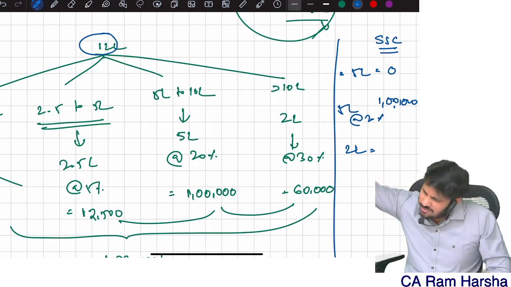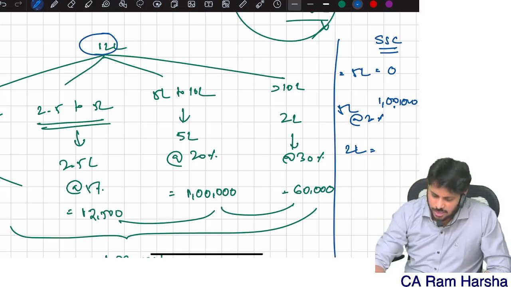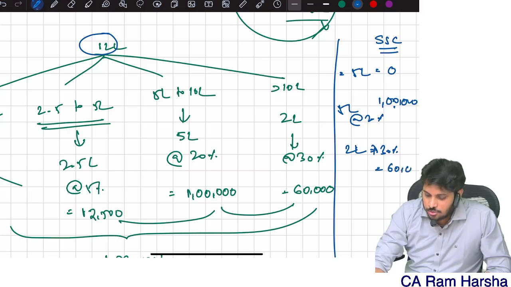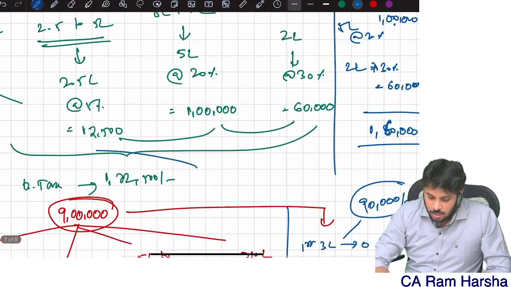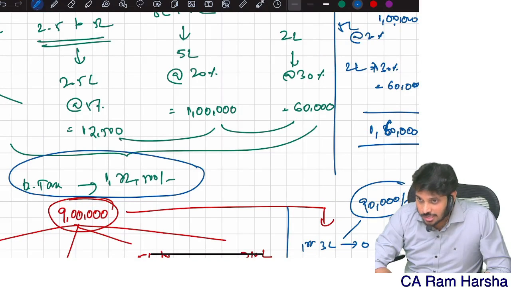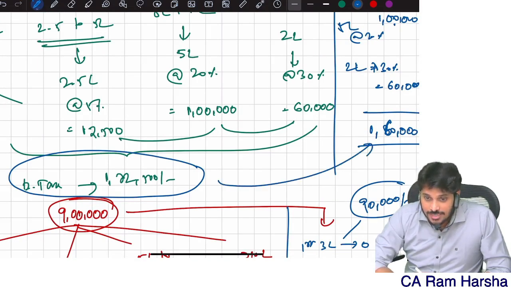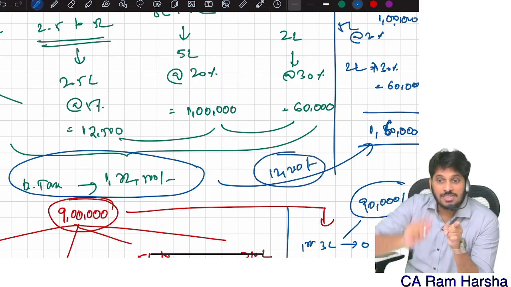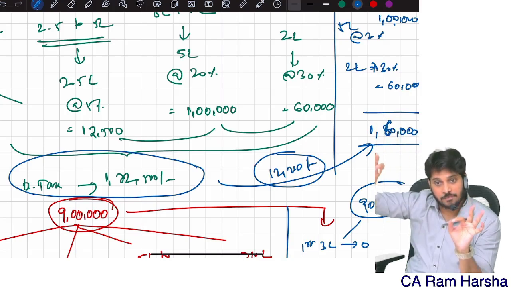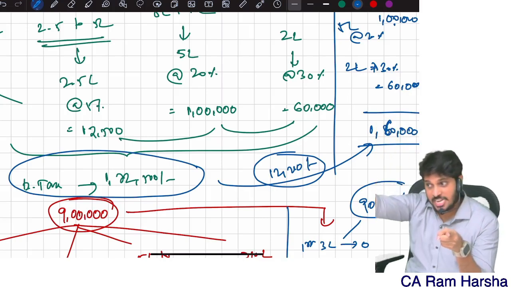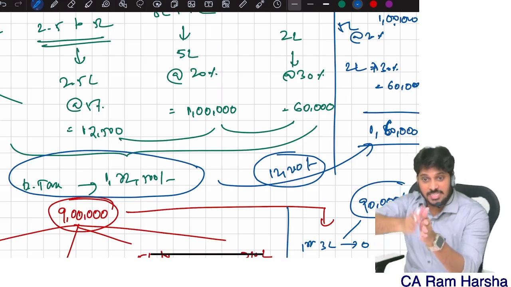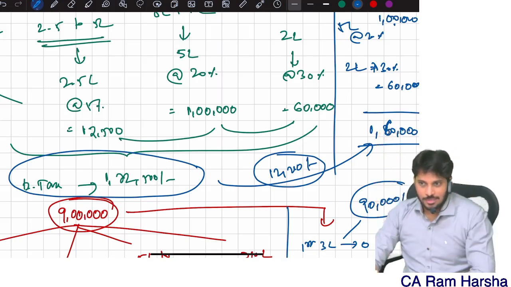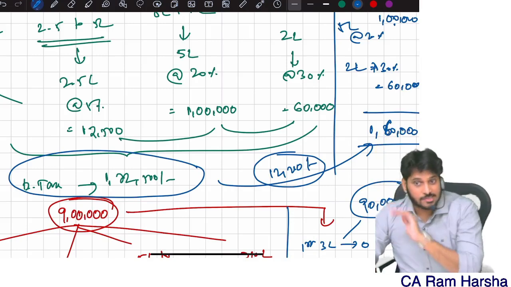Above 10, 2 lakhs only is there. Above 10, however much income is there, that much into 30% flat. Okay, 2 lakhs into 30% is equal to 60,000. So total how much? 1 lakh plus 60,000, 1,60,000. Now you see, normal citizen 1,72,500, super senior citizen 1,60,000. So the tax amount difference is 12,500 between a normal citizen and super senior citizen. Between normal citizen and senior citizen, 2,500. Between senior citizen and super senior citizen, 10,000. Are you getting it? That's how the tax rate is different.